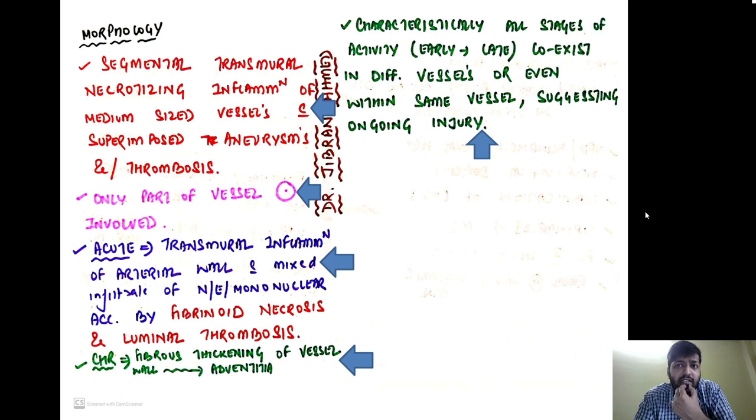So characteristically, a very important point is that all stages of activity, from early till late, acute and chronic, will coexist either in different vessels or even within the same vessel, suggesting an ongoing injury. So this is a characteristic feature which is only seen in PAN, not seen in other kinds. We will come to the difference later on.